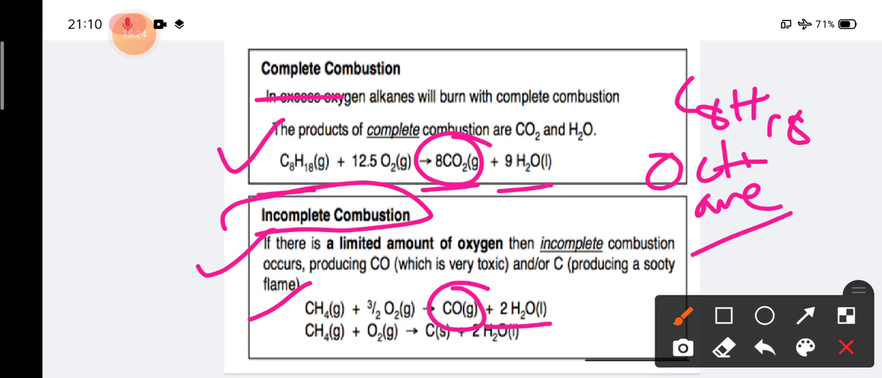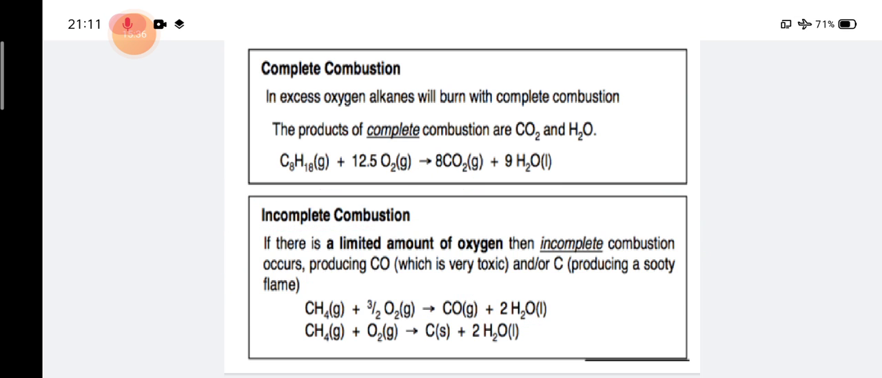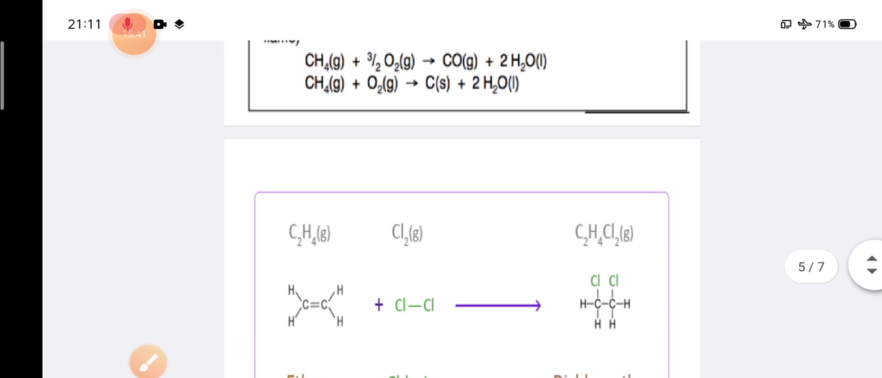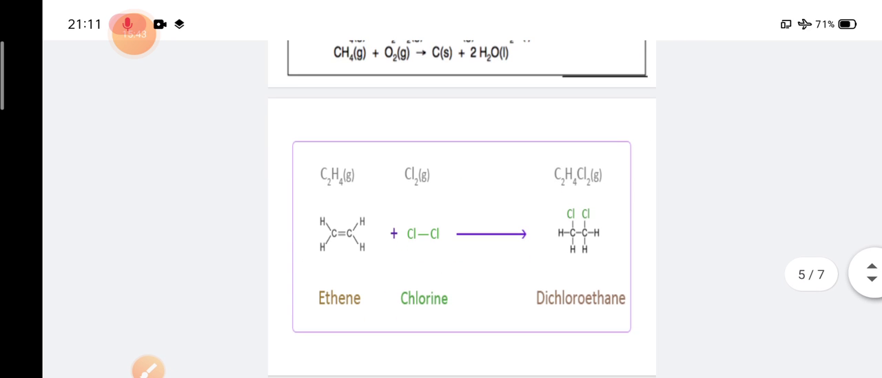Okay, so in the case of incomplete combustion, there will be carbon monoxide plus water, but in the case of complete combustion, there will be CO2 plus water. So this is the difference between complete and incomplete combustion. These are the chemical reactions for mainly alkanes, that is, for methane and octane.